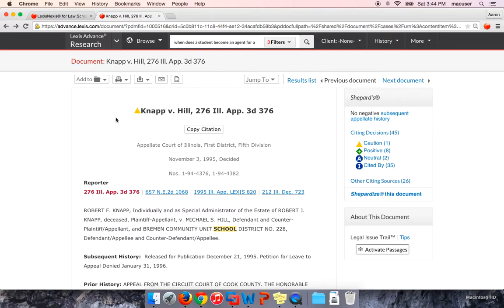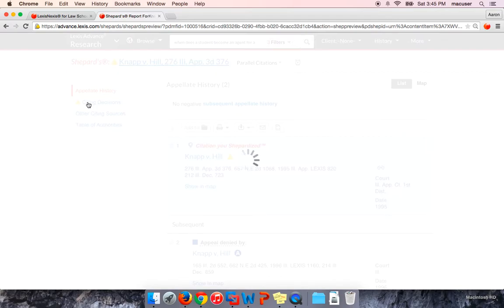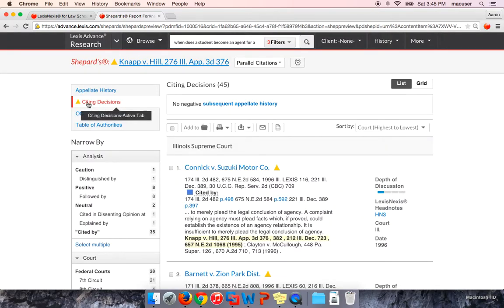So we'll stay here in NAP. You can either click on this symbol here. It's the yellow triangle, which means caution, possible negative treatment. You can either click on that signal, or you can come over here and click on this Shepardized document link. Both will pull up a Shepard's report for you. So clicking on that, if you are looking again at finding additional case law, go here to citing decisions. That section is going to list every single case that has cited Knapp v. Hill. So here we have 45 cases.